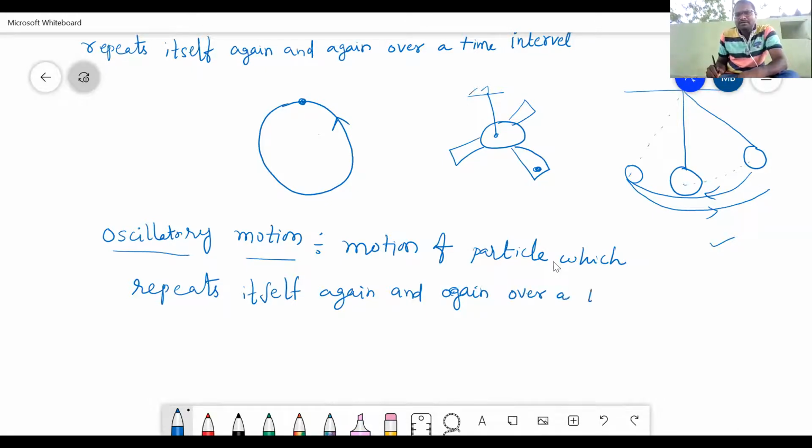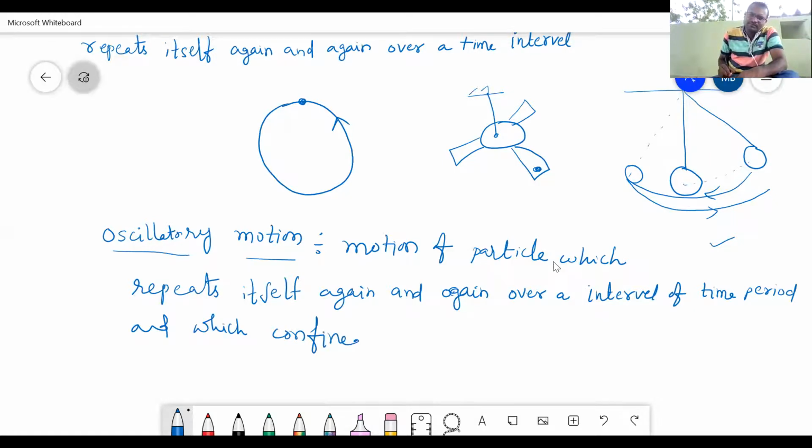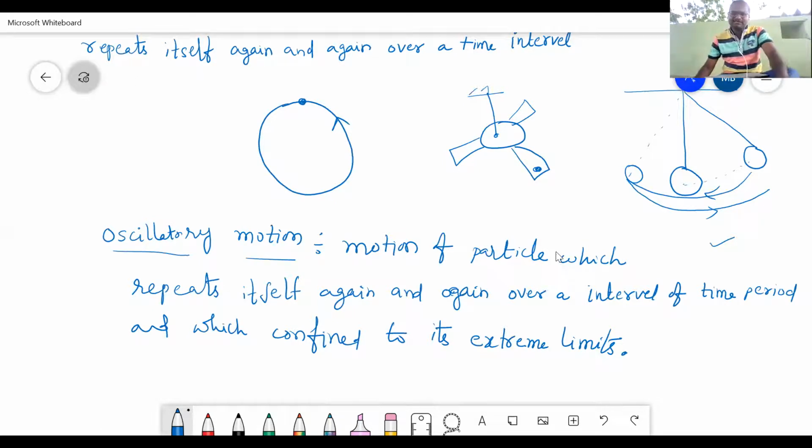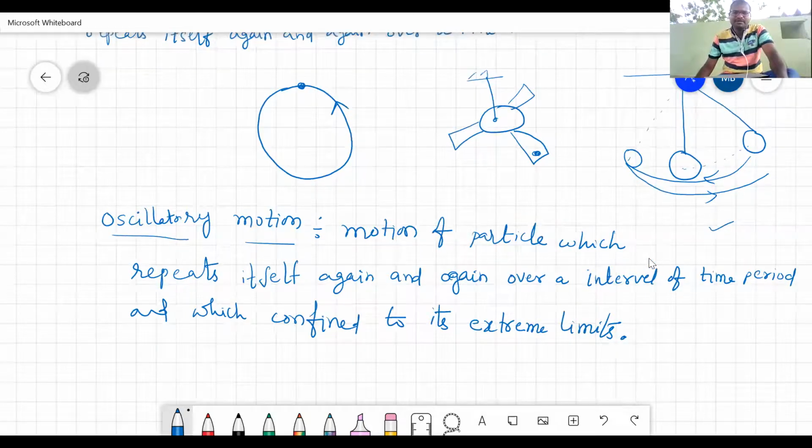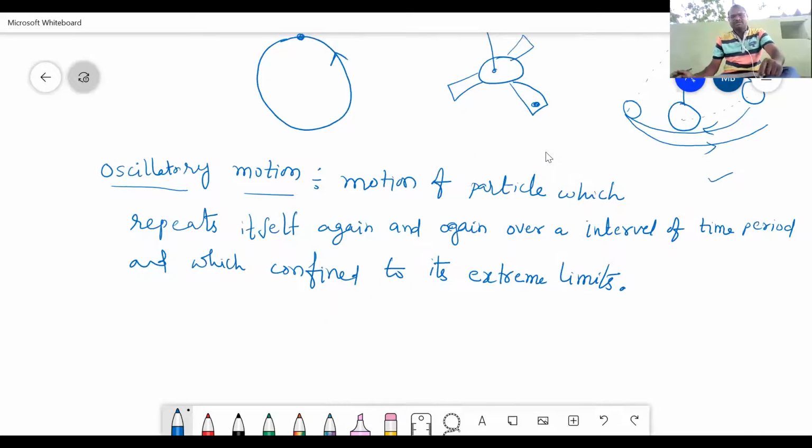Over an interval of time period, and which is confined to its extreme limits. Okay, means this side extreme position and this side extreme position. That type of motion we call it as oscillatory motion. Clear? Are you understanding, students? Periodic motion means what? Oscillatory motion means what?